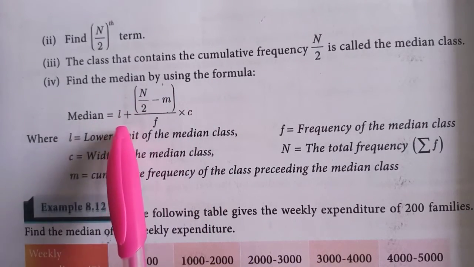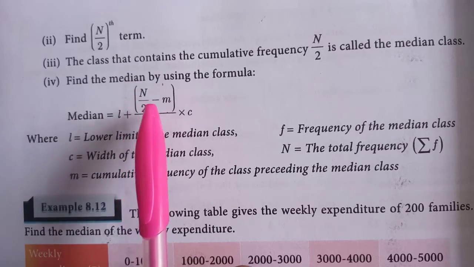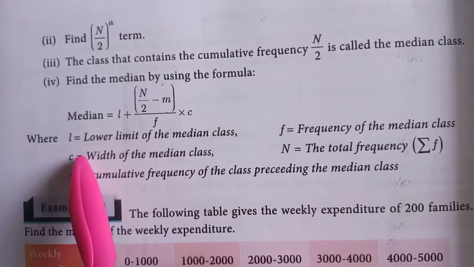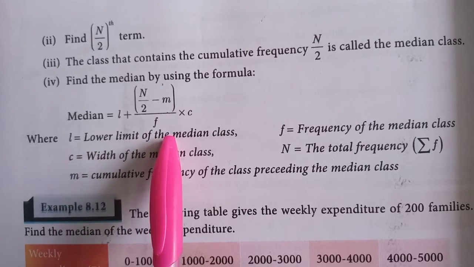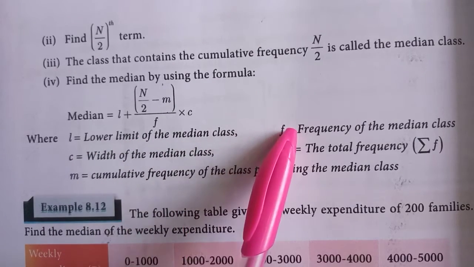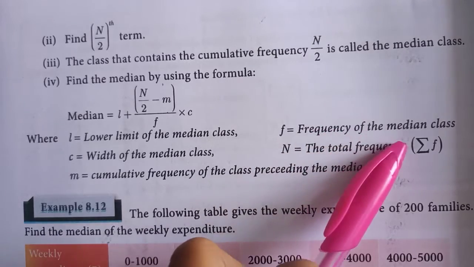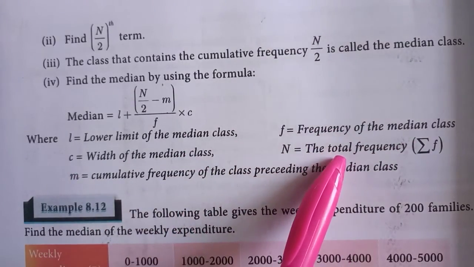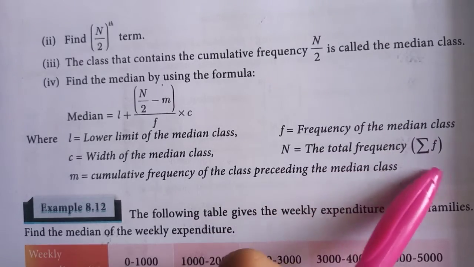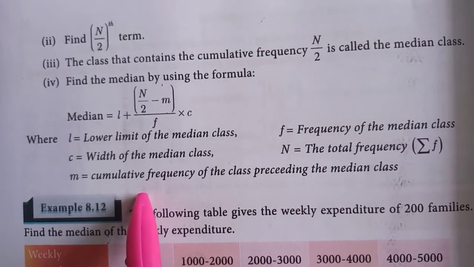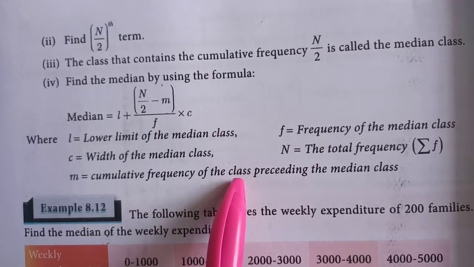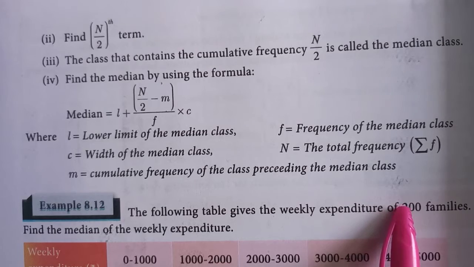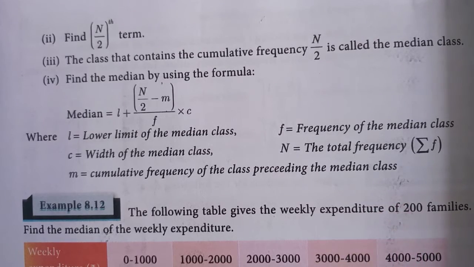The median is equal to L plus ((n/2 minus m) divided by f) times c. Here L is the lower limit of the median class, f is the frequency of the median class, c is the width of the median class, n is the total frequency, that is nothing but summation f, and m is the cumulative frequency of the class preceding the median class. If we see one example, you can understand the concept. It is very simple.